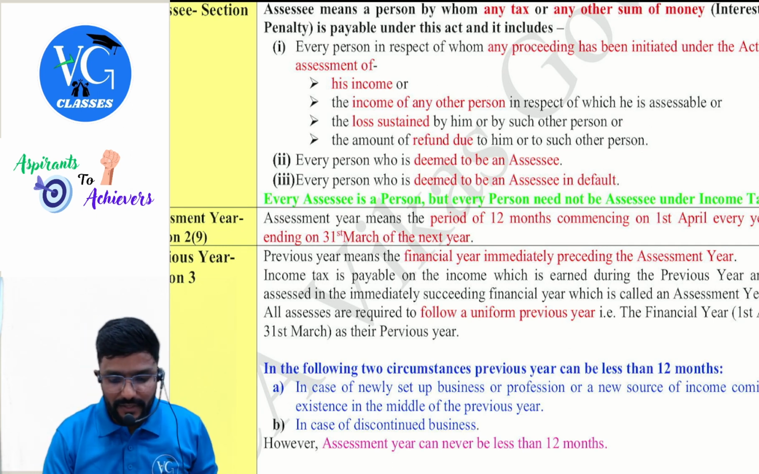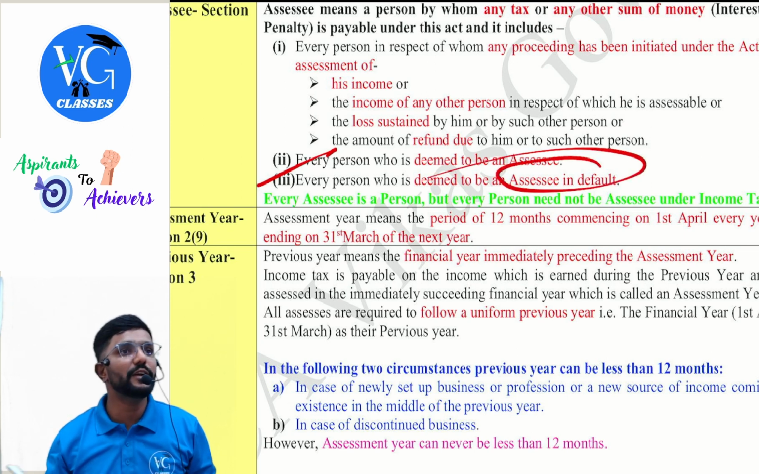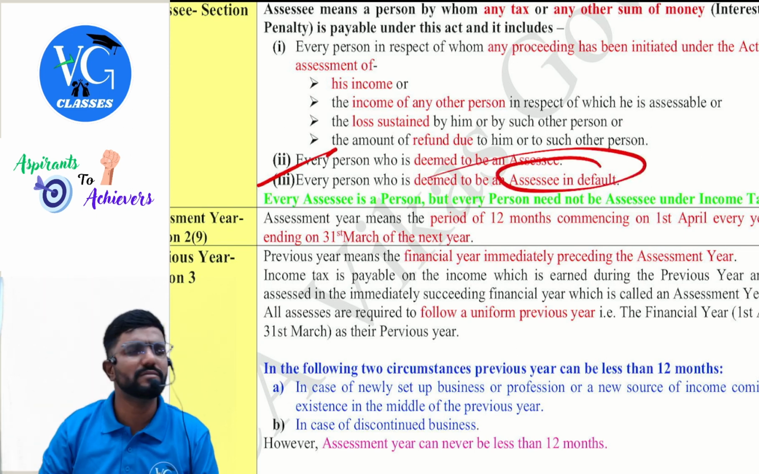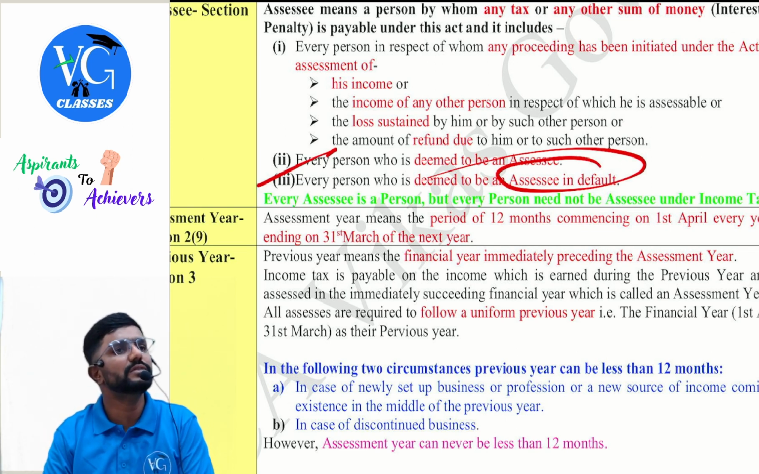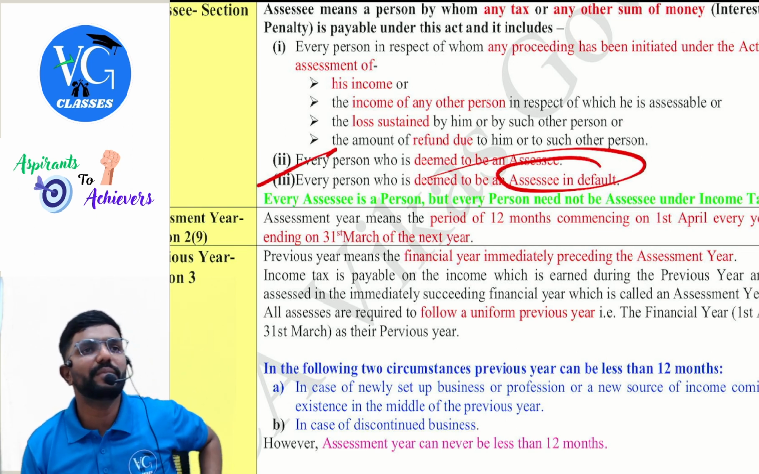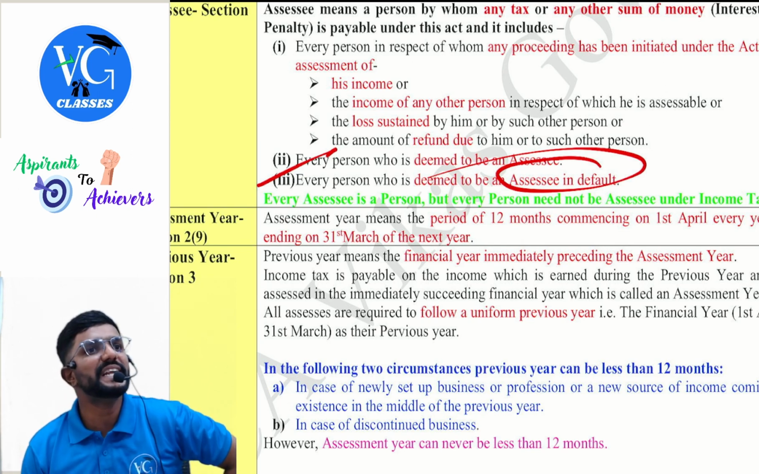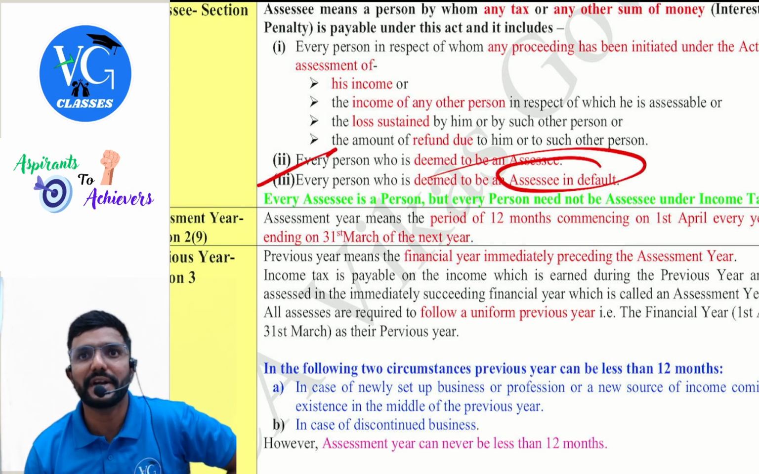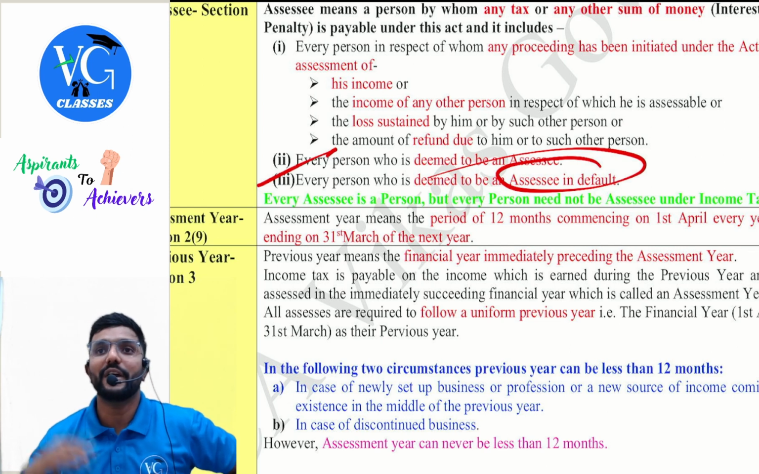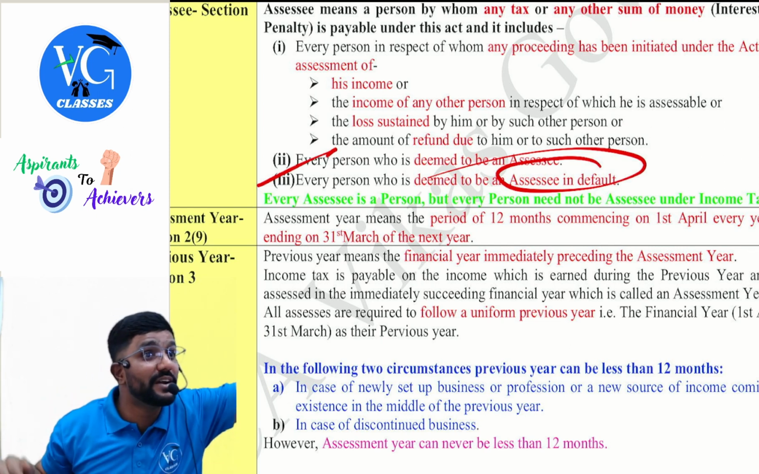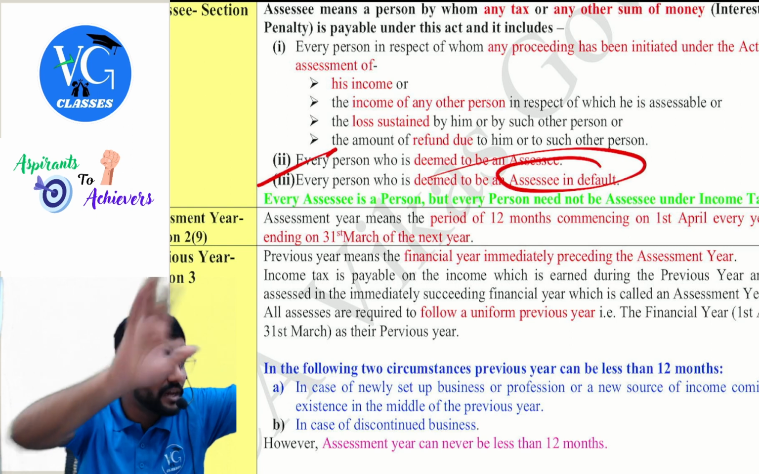Third one, every person who is deemed to be an assessee in default. Assessee in default means what? You have violated some provisions of the law, that is why they are treating you as assessee in default. Why, sir? I am the payer. I am paying you 10 lakh. I was supposed to deduct TDS at 10% on whatever I am paying you and remit it to the government. But I have not done it. Loss of revenue to the government? Yes. So now they term me as assessee in default. Whatever I was supposed to deduct and give to the government, now I have to give out of my own pocket along with interest.